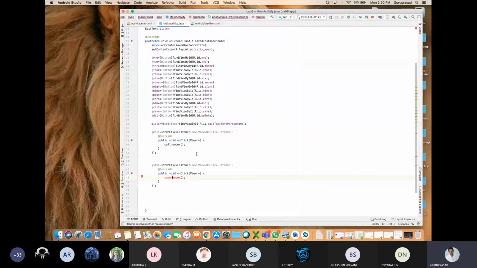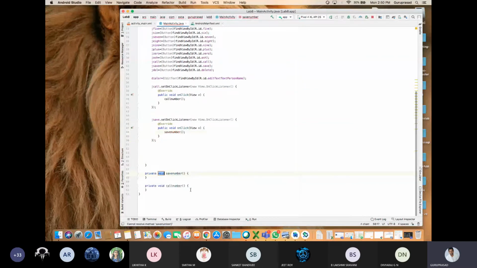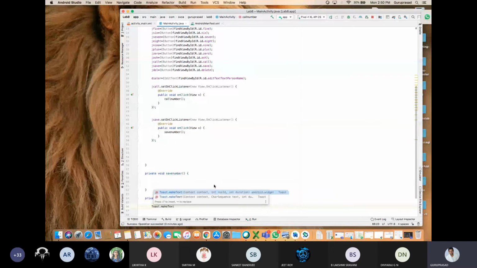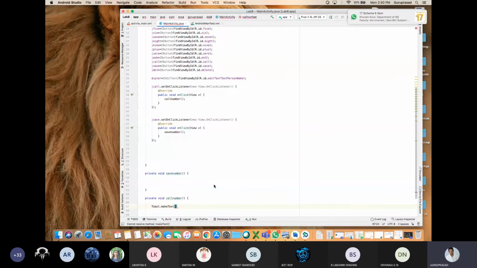Upon clicking the call button, let me demonstrate toast also. I can toast a message. Toasting means a message is displayed for a few seconds. See, Toast dot makeText, where in this main activity dot this comma, what is the text?